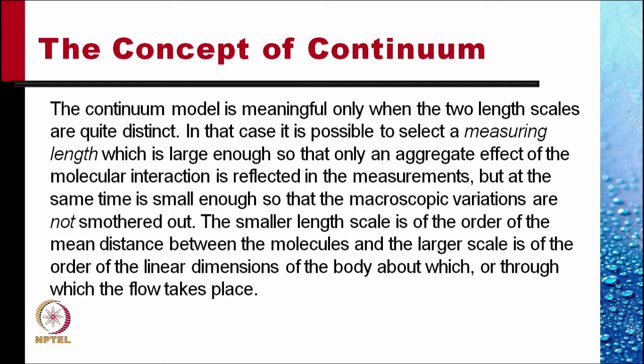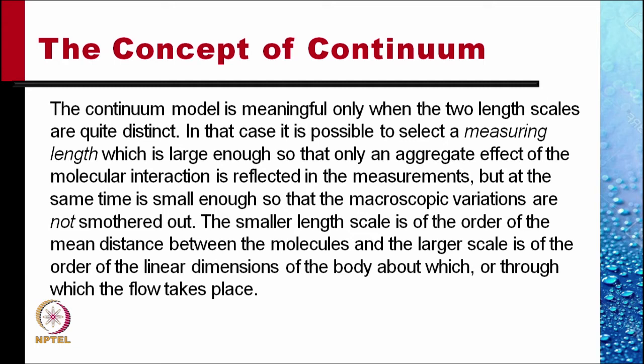What two lengths? One, the length that smothers the variation, the length that is of the size of the body, and the other, the length which is of the size of the mean free path of the molecules, so that the number of molecules contained within the volume can change appreciably with time.